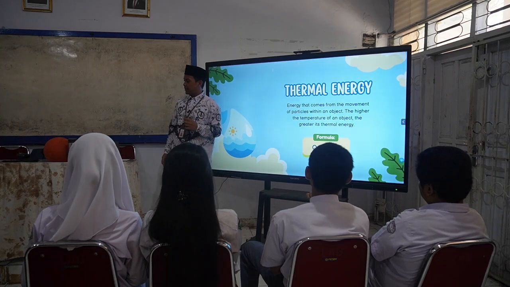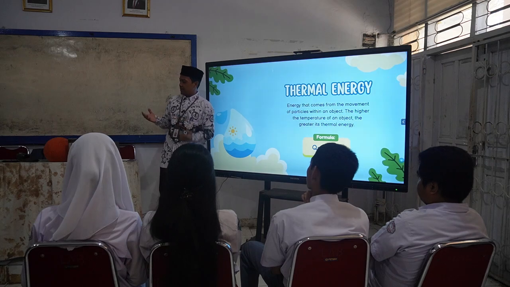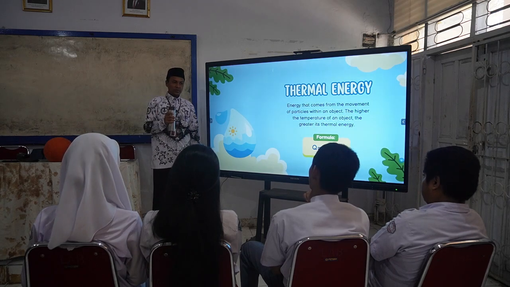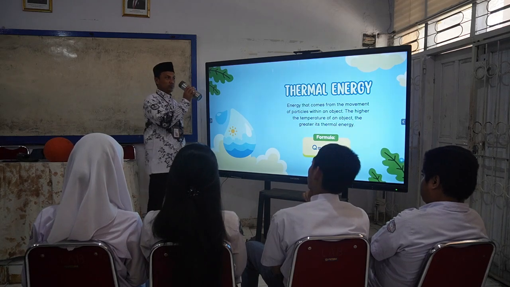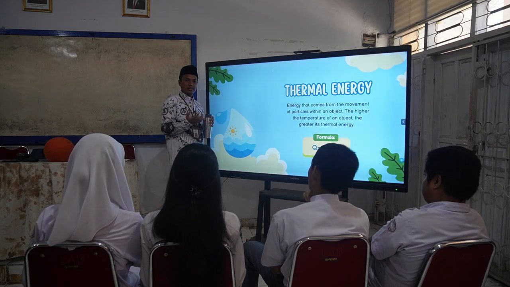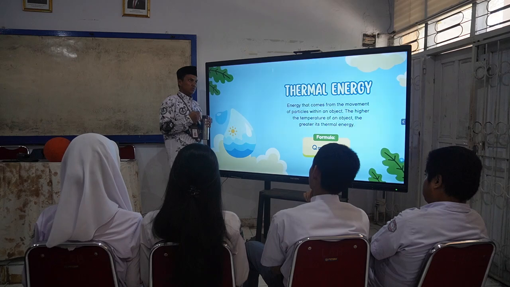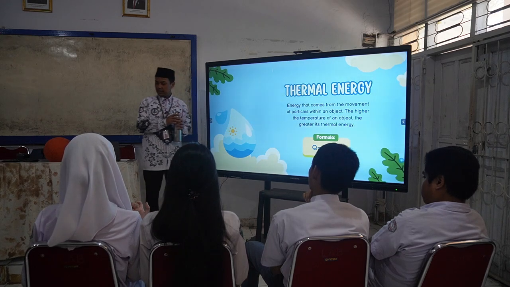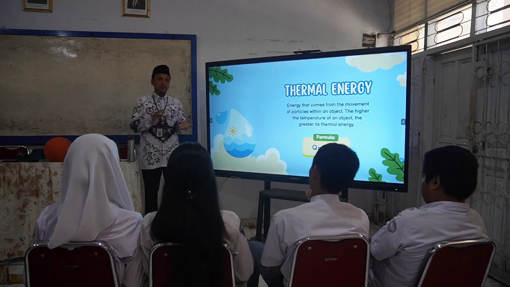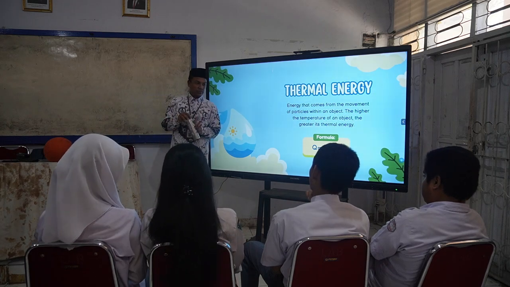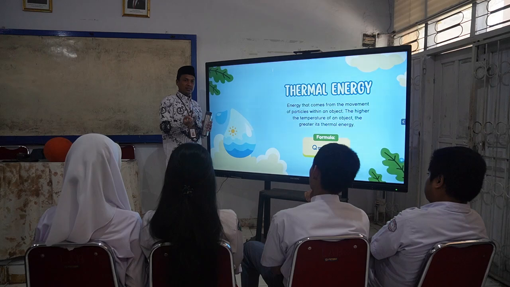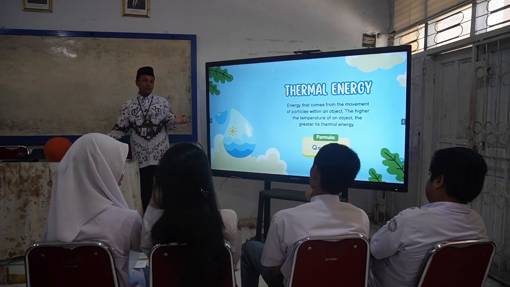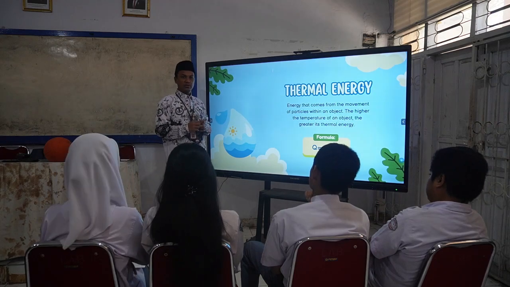For example, when you have hot water in a tumbler and you touch it with your bare hands, your hands will feel a burn. That is the energy transferred from the hot water or hot tumbler to your hands. So be careful when dealing with hot things.